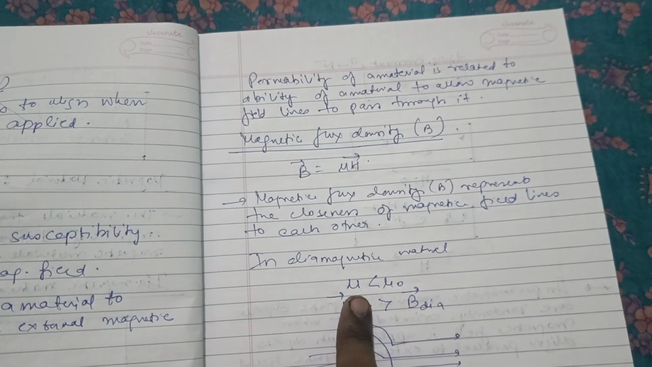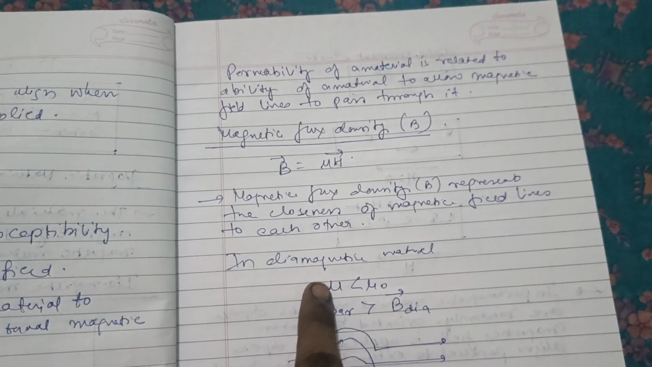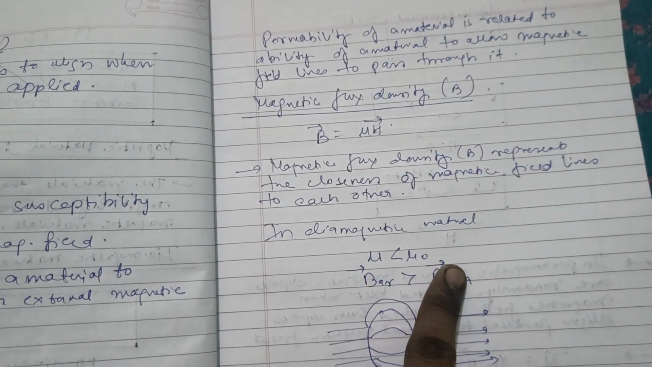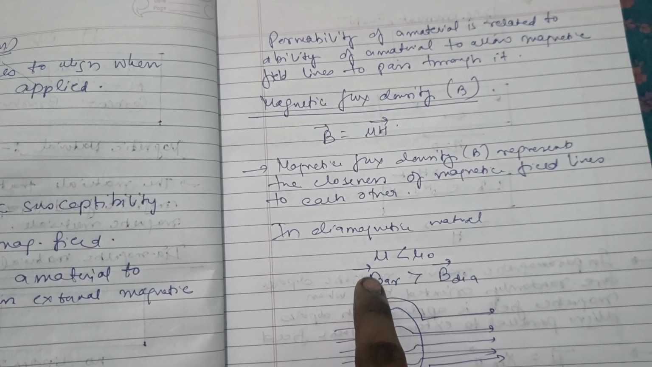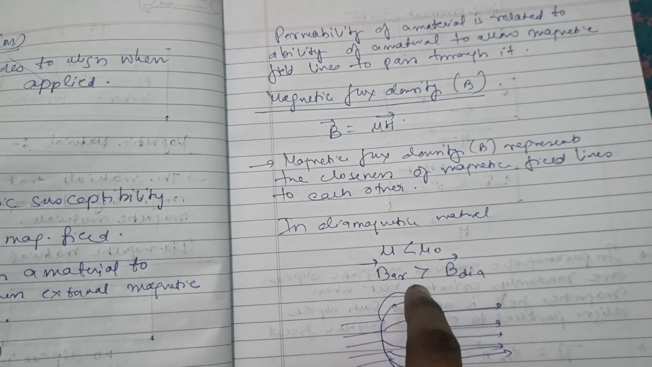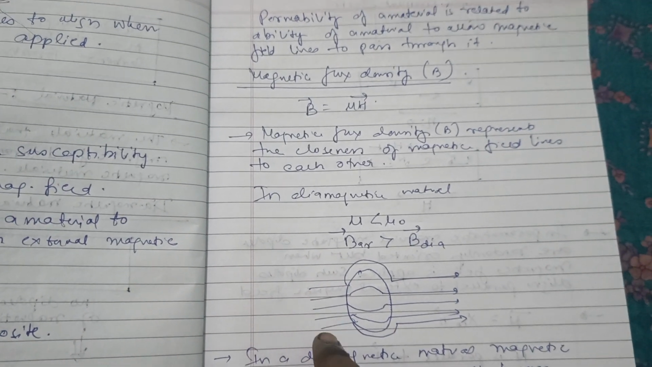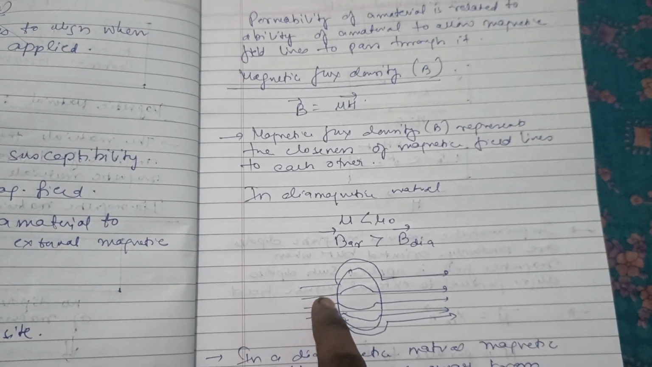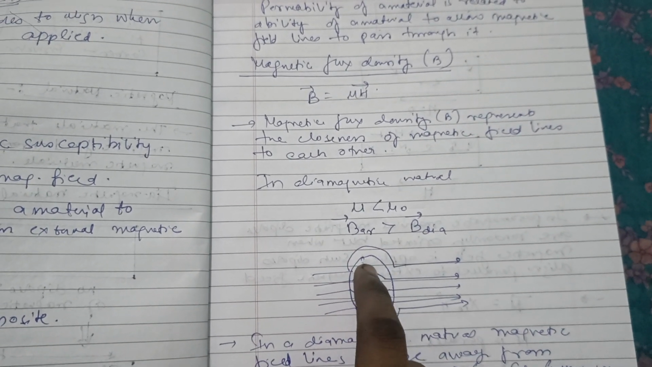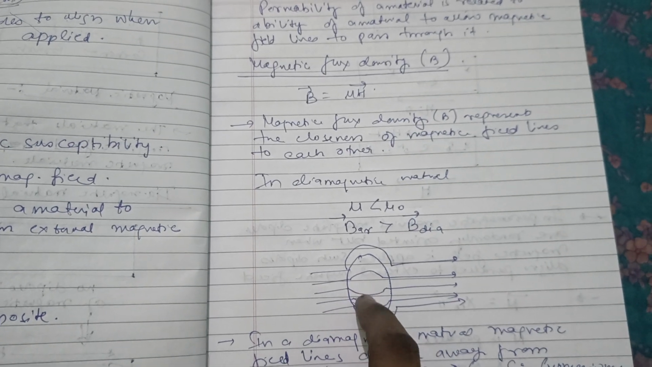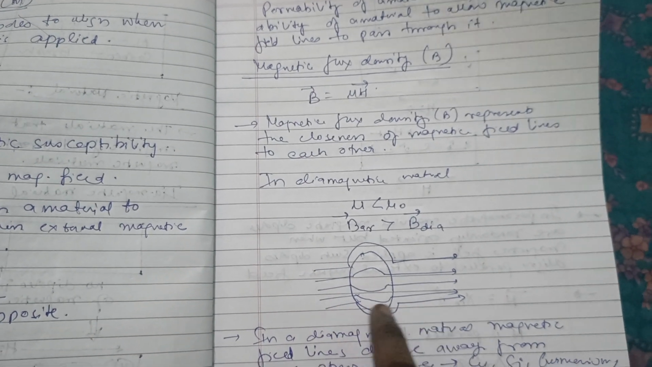In diamagnetic material, what will happen? The permeability mu of a diamagnetic material is less than mu 0, the permeability of free space. So the magnetic flux density in air is greater than the magnetic flux density in diamagnetic material. As you can see in the figure, the closeness of magnetic field lines in diamagnetic material will be less, the distance will be greater as compared to the magnetic field lines in air.